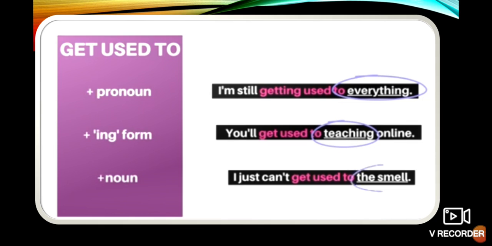Any one of them you can write. I am still getting used to everything. Everything is a pronoun. You will get used to teaching online. I just can't get used to the smell. So these are the examples of primary and modals.